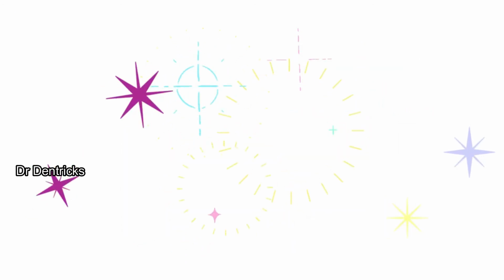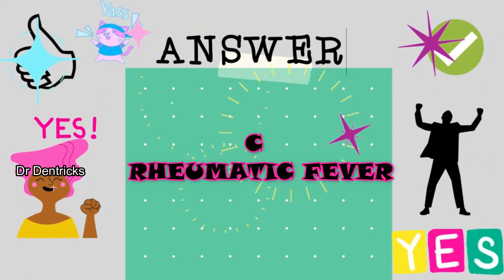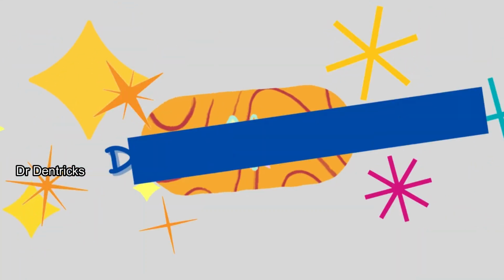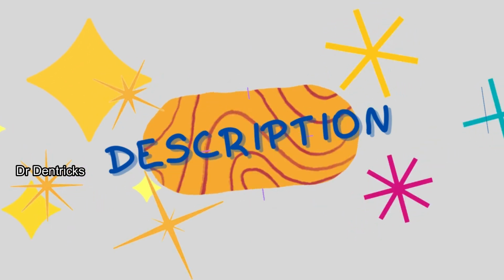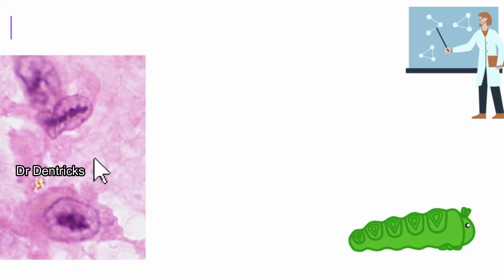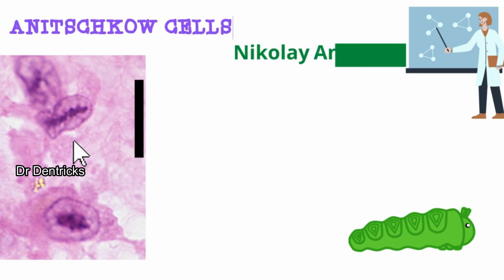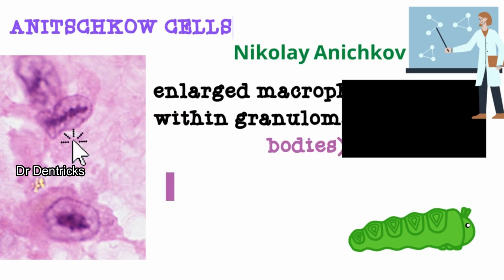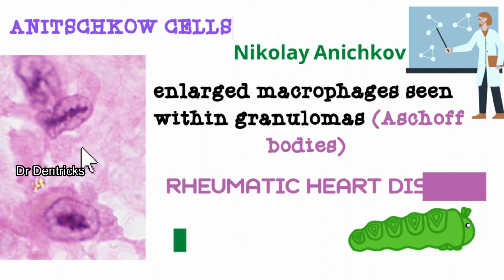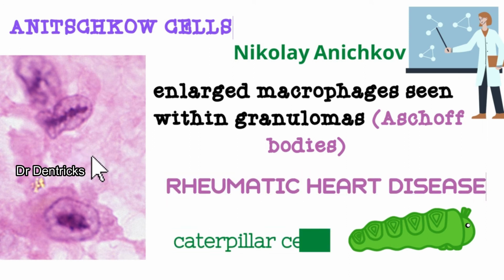The answer is C, rheumatic fever. So what are these Anitschkow cells? Why are they called Anitschkow cells? Because the first pathologist to identify them under histopathological sections was Nikolai Anitschkow. They are nothing but enlarged macrophages that are found within the granulomas.